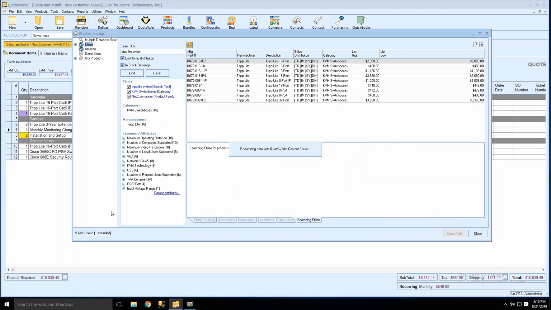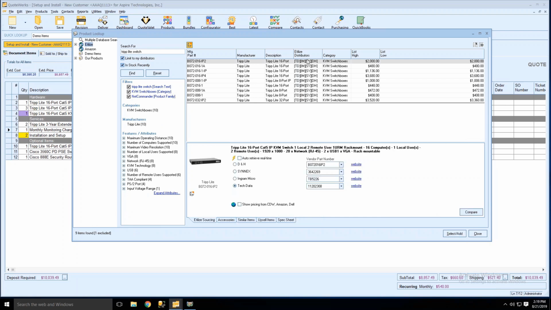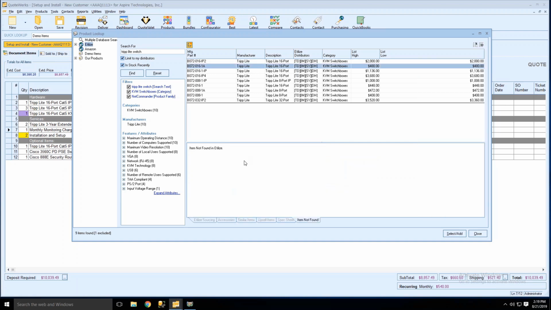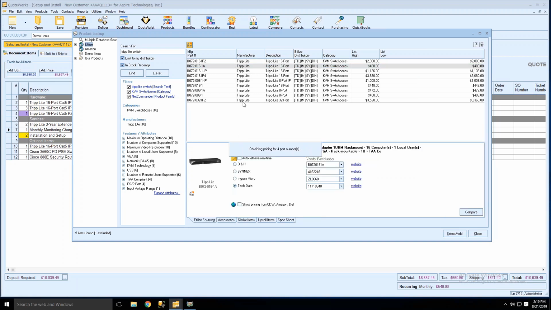So that drilled it down to 10 items. Basically, this allows me to know that all of these items have had some type of stock within the last 24 hours. So it'll make things a lot easier when you're looking for a specific item or when you're looking for pricing. You'll know that at least one of your vendors had that item in stock within the last 24 hours.